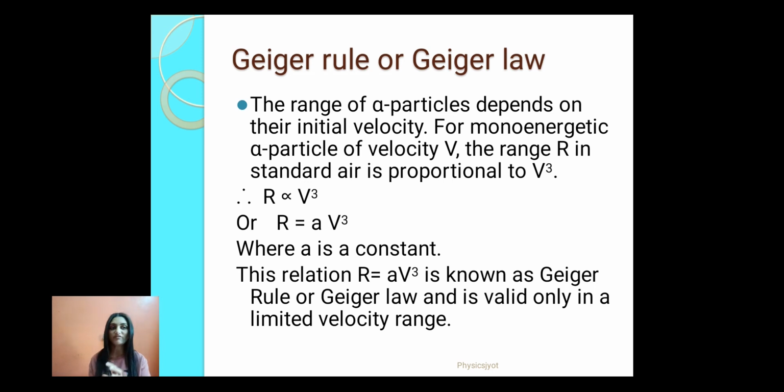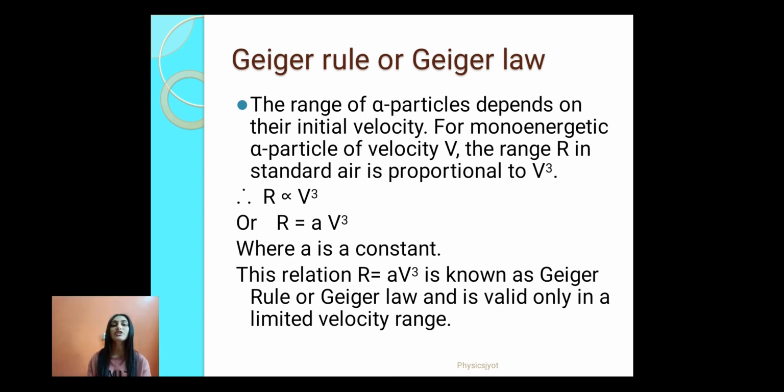The range of alpha particle depends on their initial velocity. Earlier we have said that it depends upon the initial energy, E equals half mv square. So when I am saying it depends upon energy, that means it depends upon the initial velocity. So the range of alpha particle depends on their initial velocity.